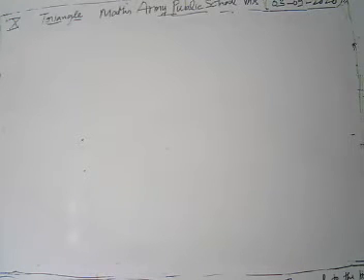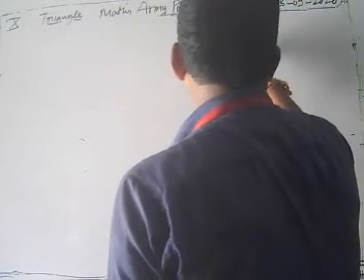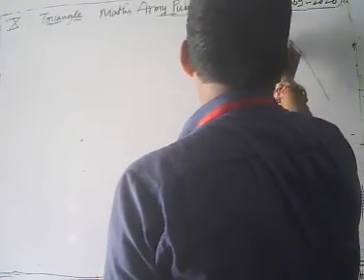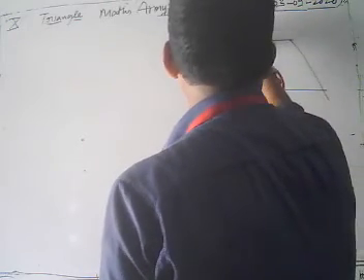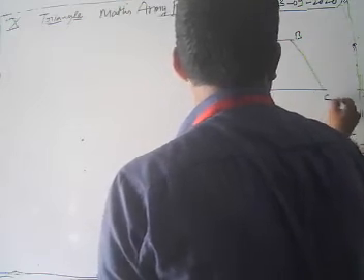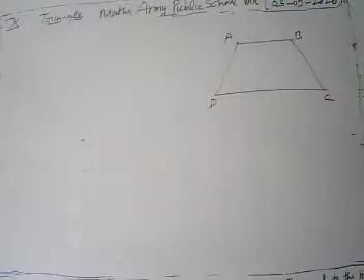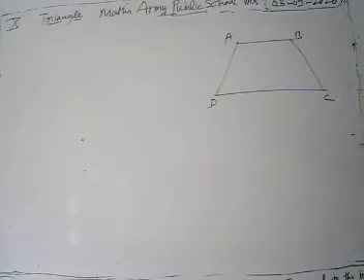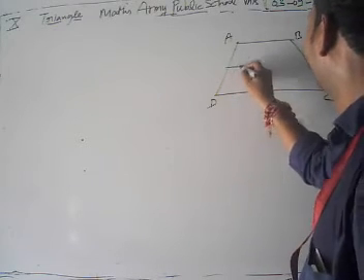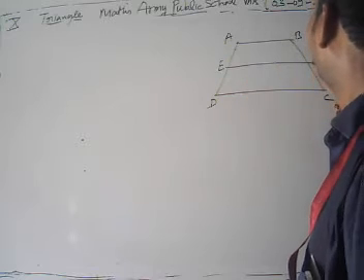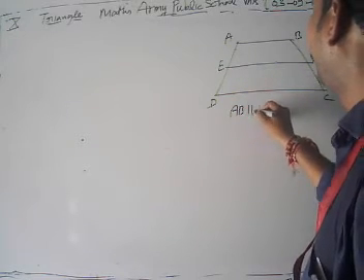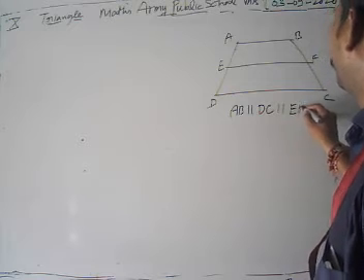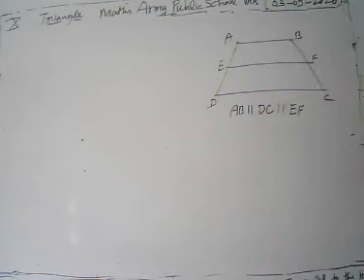Again, now we have one of the questions in a figure. If ABCD is a trapezium in which AB is parallel to DC, and DC is parallel to EF. Here EF is given. It's given that AB is parallel to DC, DC is parallel to EF. Then obviously AB is parallel to EF. It's an obvious thing.